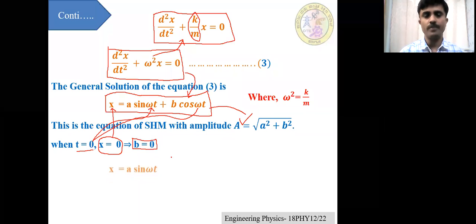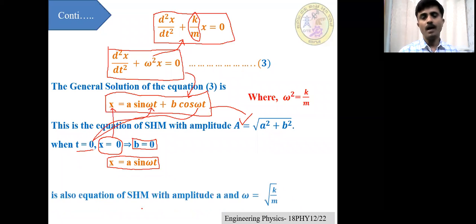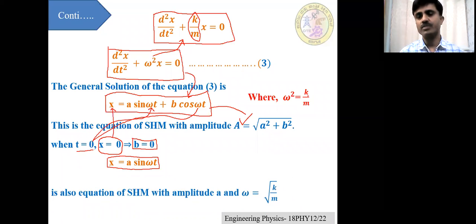Then the above equation reduces to x is equal to a sin omega t. Since b is equal to 0, x is equal to a sin omega t. It is also the equation of simple harmonic motion with the above condition. Here omega squared is equal to k by m, so omega is equal to the square root of k by m. This is called the angular frequency of the particle executing simple harmonic motion.